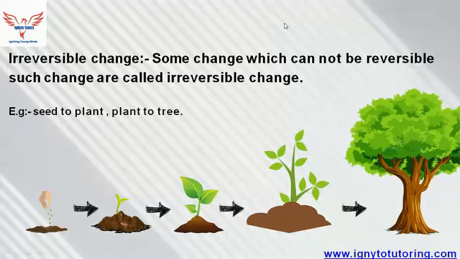But we will not be able to convert it into the solid paper again. So hence these are all examples of irreversible changes.